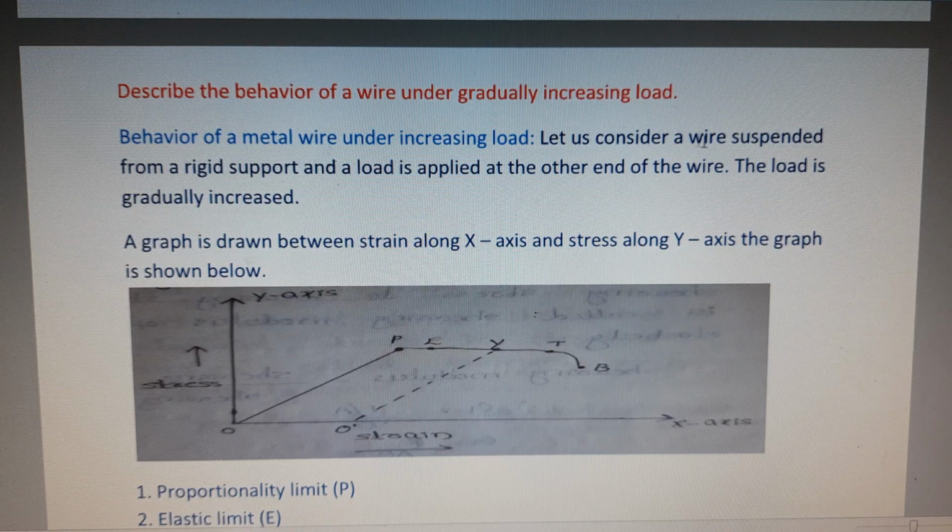Then let us consider a wire suspended from a rigid support and a load is applied at the other end of the wire. The load is gradually increased. Then we can draw a graph between stress and strain. So we take the strain along the x-axis and stress along the y-axis.